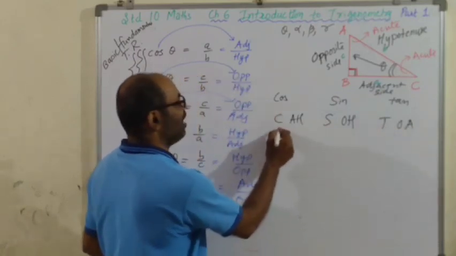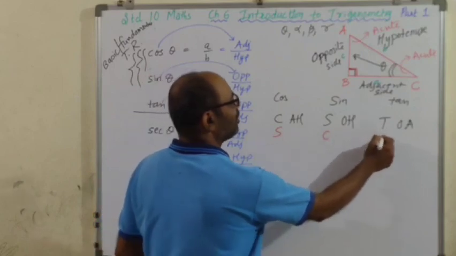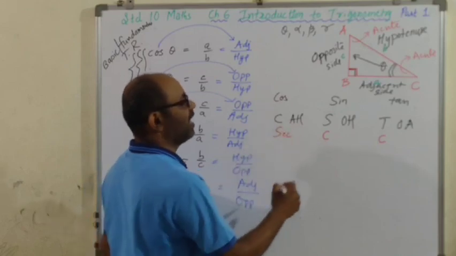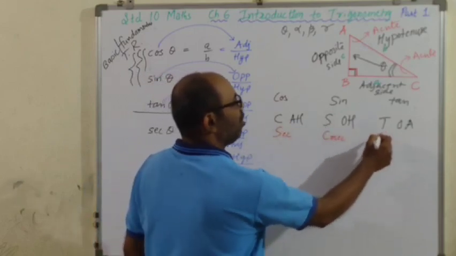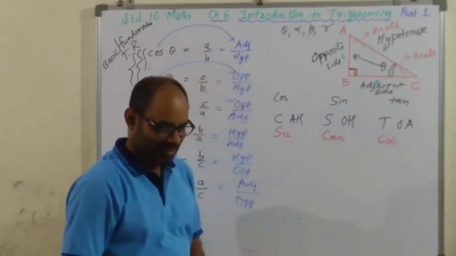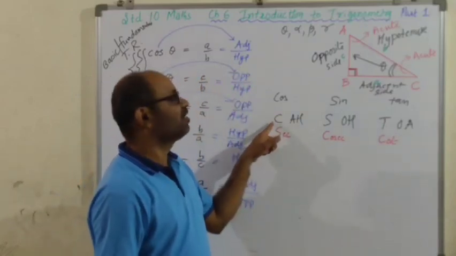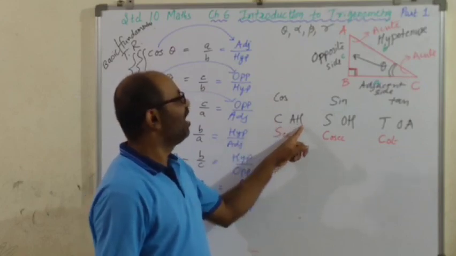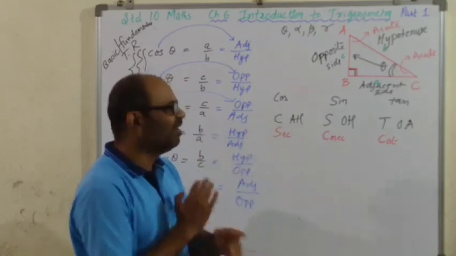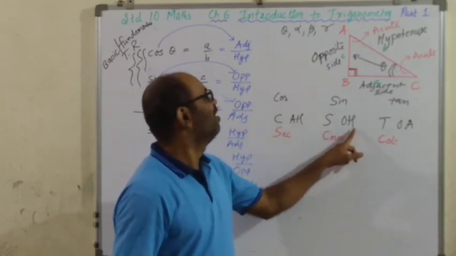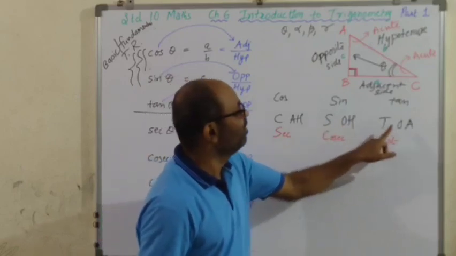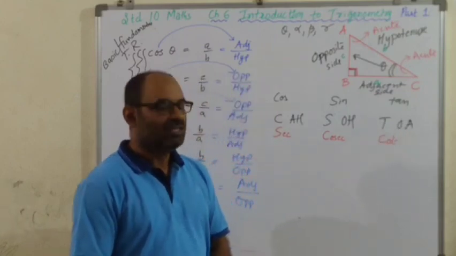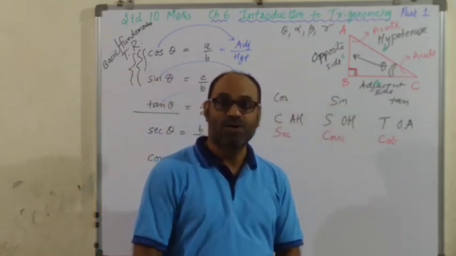अब इसके नीचे लिखता हूं S, S के नीचे लिखता हूं C और इसके नीचे लिखता हूं C. ये है cos का रेसिप्रोकल sec, sin का रेसिप्रोकल cosec और tan का रेसिप्रोकल cot. सुन लीजिए मैंने क्या किया. What is cos? Adjacent upon hypotenuse. So what is sec? Hypotenuse upon adjacent. It's reciprocal, inverse. What is cosec? Hypotenuse upon opposite. What is cot? Adjacent upon opposite. So just remember ka, so, to, wa.